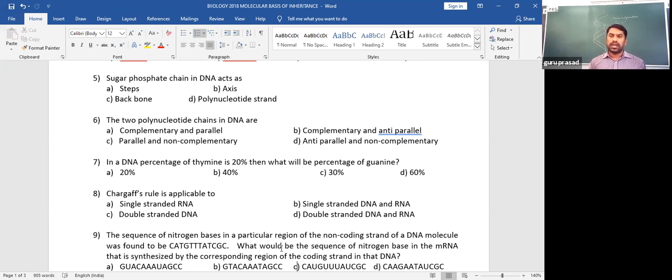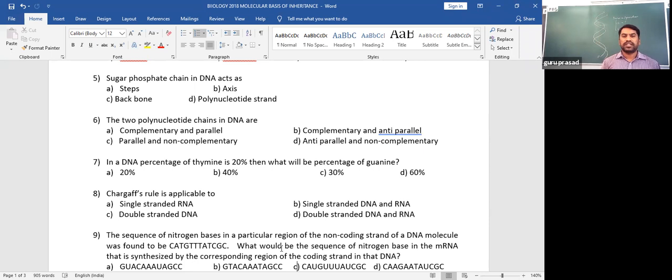Under the purines, adenine always pairs with pyrimidine thymine by 2 weak hydrogen bonds. Guanine always pairs with the pyrimidine cytosine by 3 weak hydrogen bonds. That is called complementary nitrogen base pairing. Hope you are clear with the explanation and the answer for the question: the two polynucleotide chains in DNA are complementary and anti-parallel, as a complete sentence. Move on to the next question.